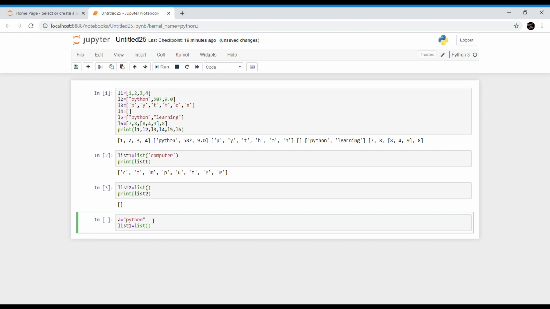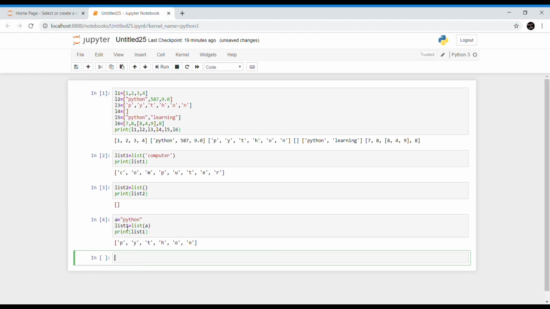Inside this list method, I'm going to call that sequence using this variable. Now if I try to print list1, all the elements of Python got separated, and this can also be done in another way.